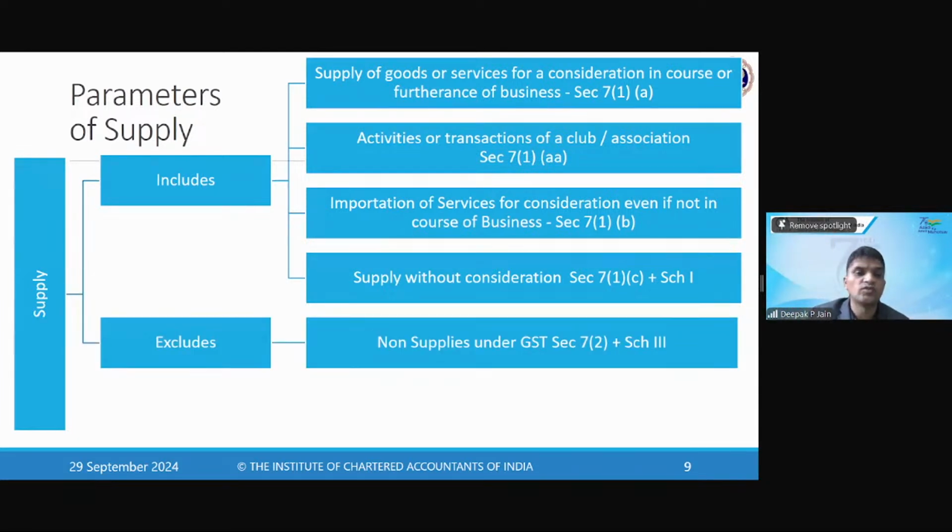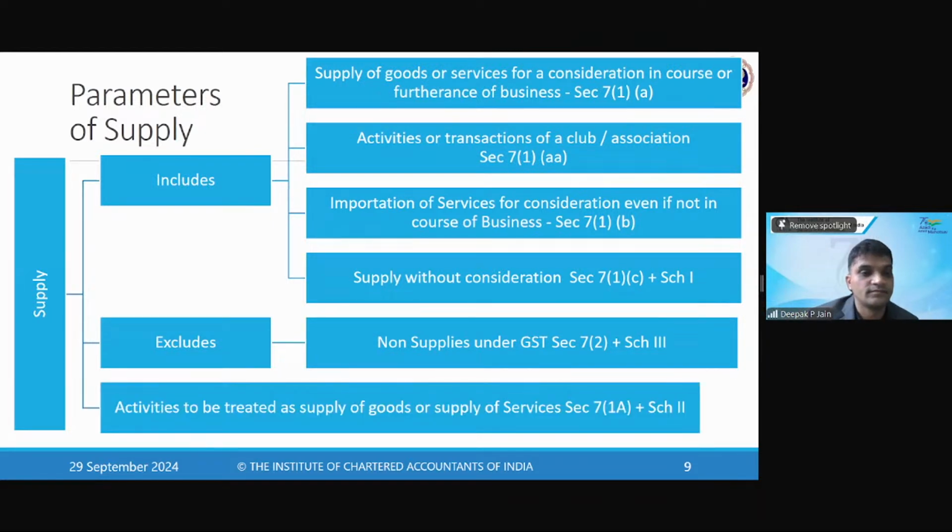What it excludes are non-supplies under GST, which are covered under 7(2) and mentioned in Schedule 3. And activities to be treated as goods or services are specified under 7(1A), read along with Schedule 2.